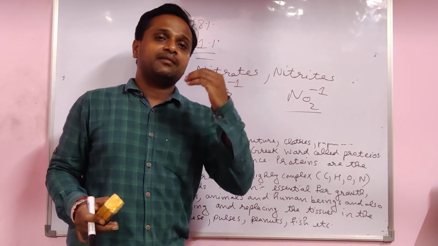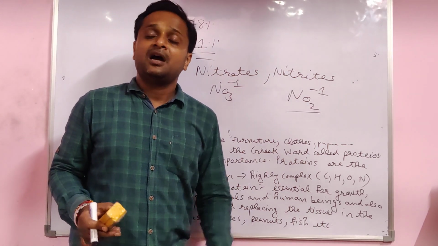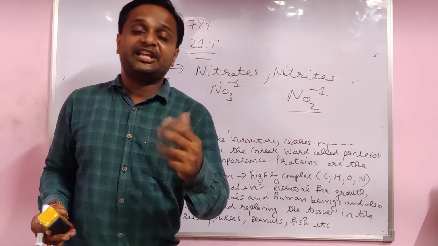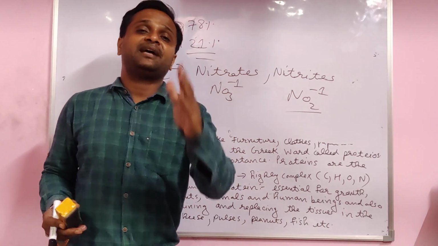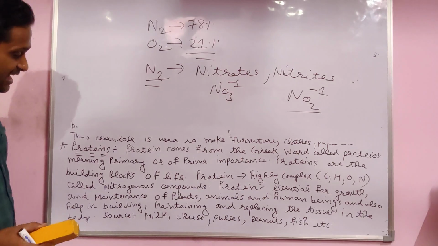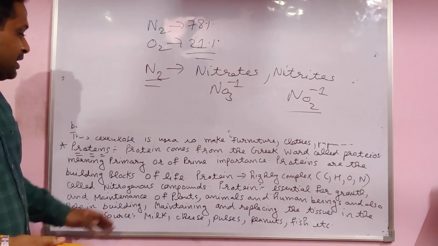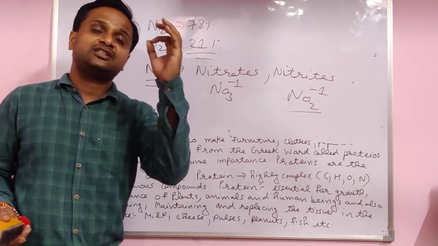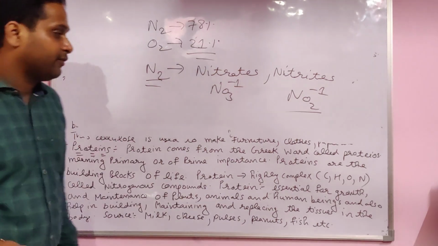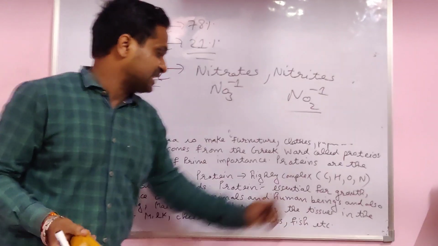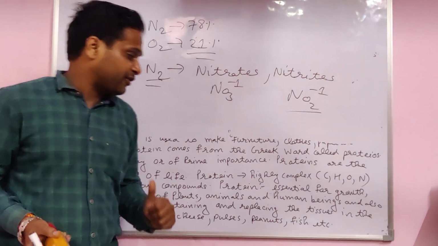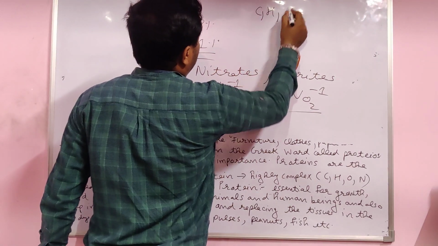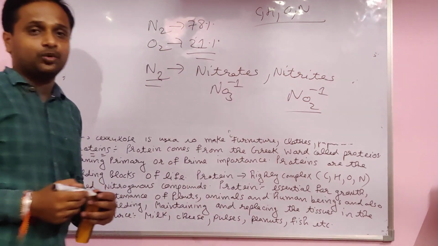And when we eat the plant, our body grows. Maintenance of our body, repair of wear and tear cells, everything is done by protein only. Formation of our cells is also by protein. It has primary importance from the very first. Firstly, we require protein for the growth of our body. Proteins are the building blocks of our life, highly complex, made from carbon, hydrogen and nitrogen together.